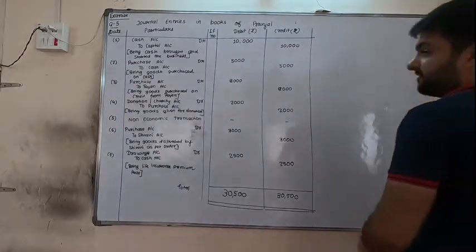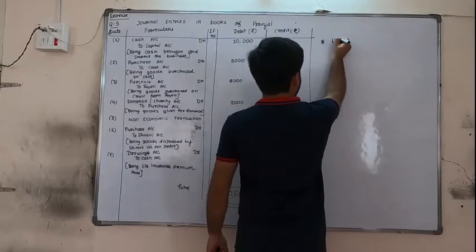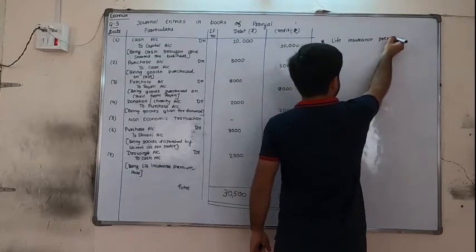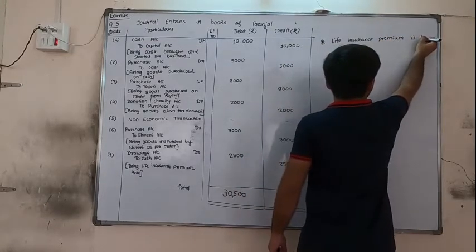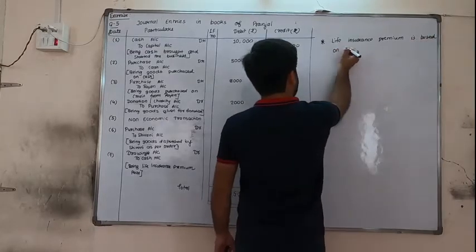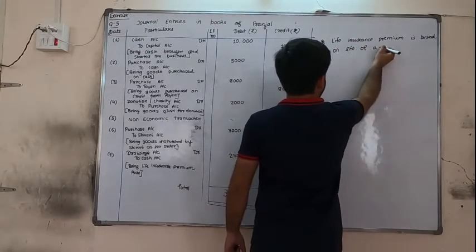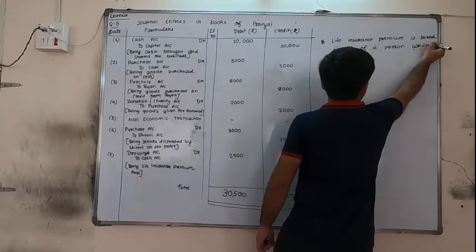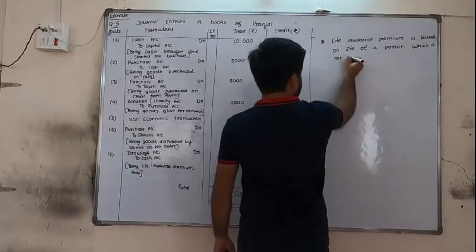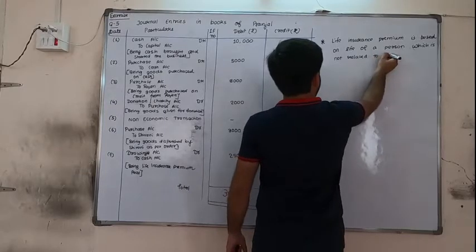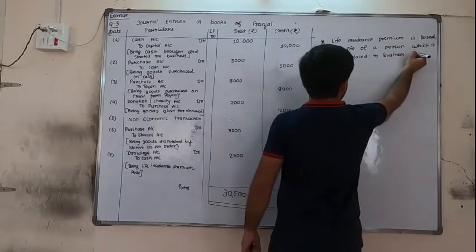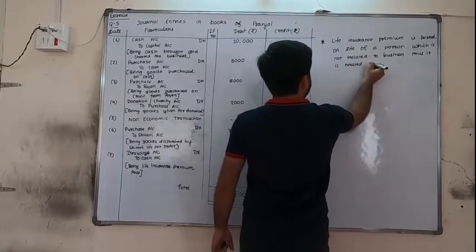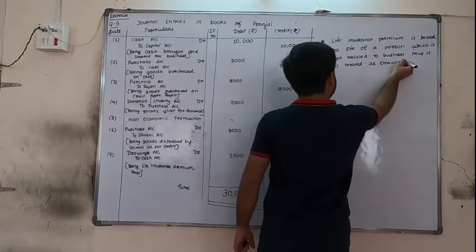And one more note we will write after the sum. Life insurance premium is based on the life of a person which is not related to business, thus it is treated as drawings.